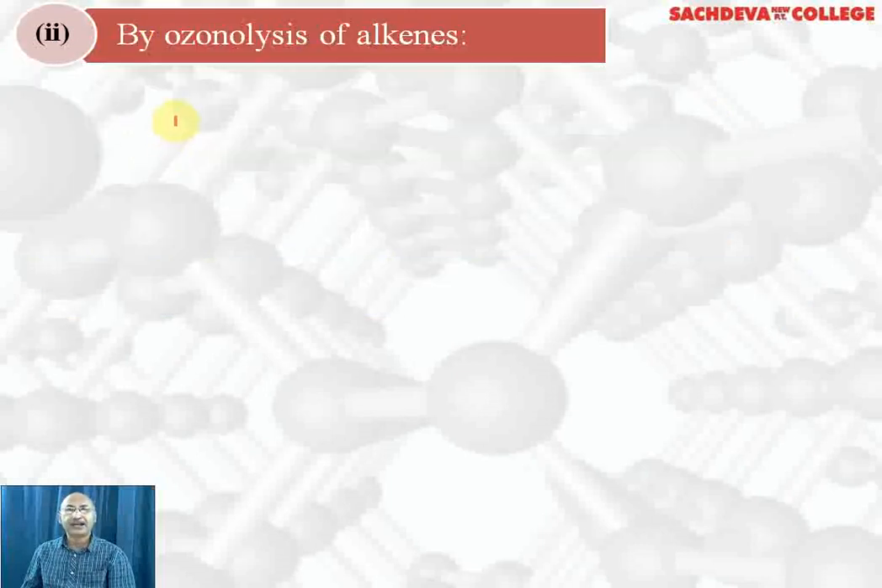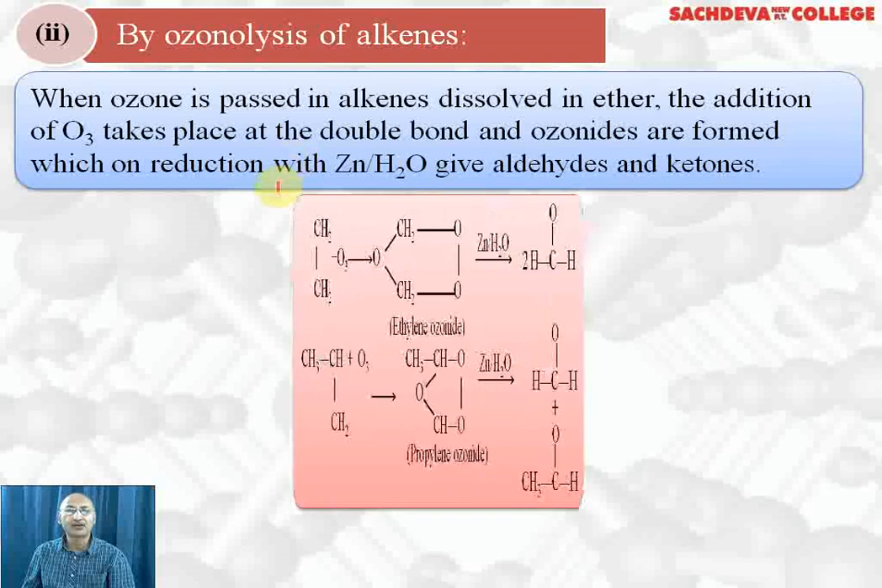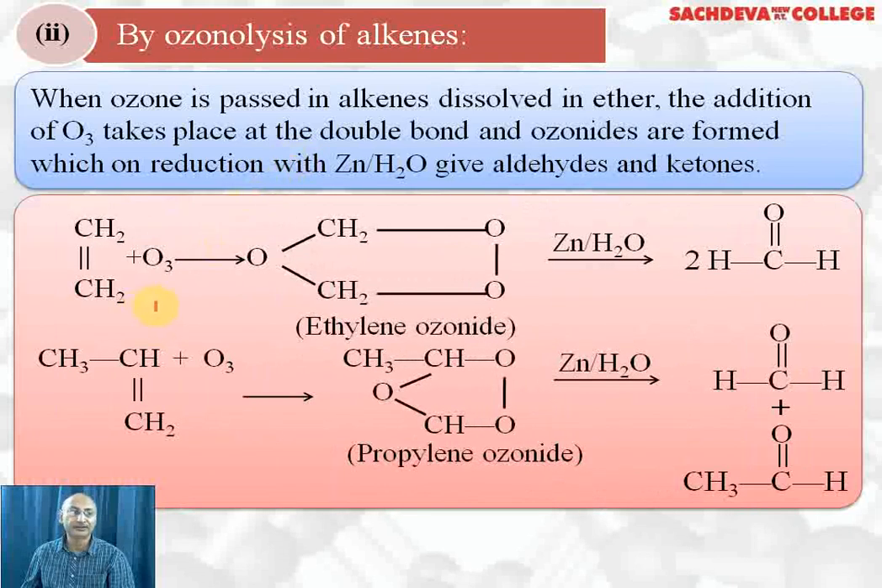Let's prepare aldehydes by ozonolysis of alkenes. First, when ozone is passed into alkenes dissolved in ether, the addition of ozone takes place across the double bond, and the ozonide formed, on reduction with zinc and water, gives aldehydes as well as ketones.